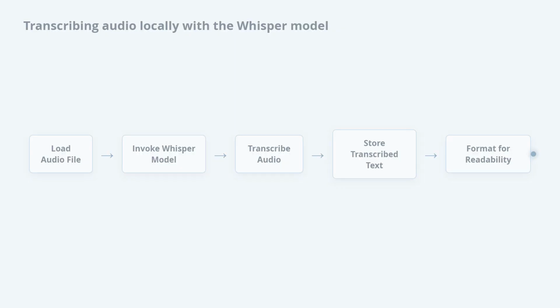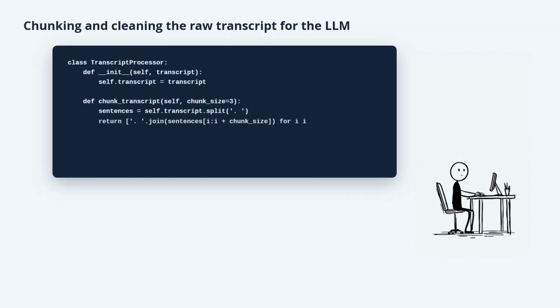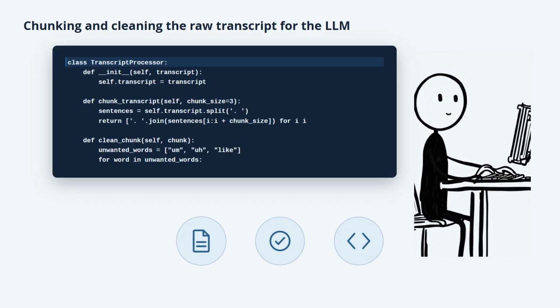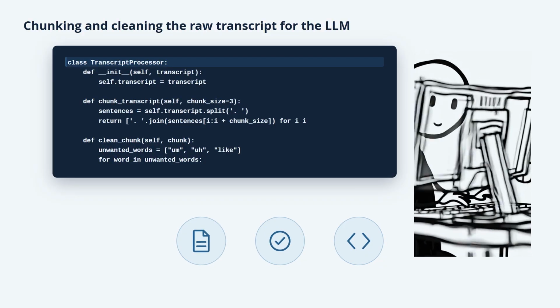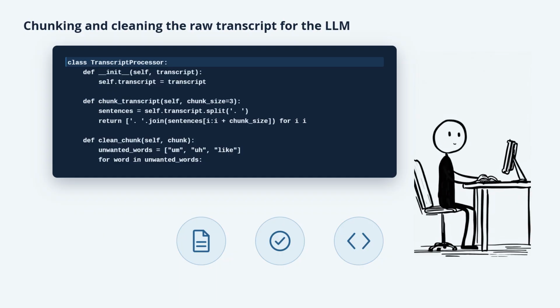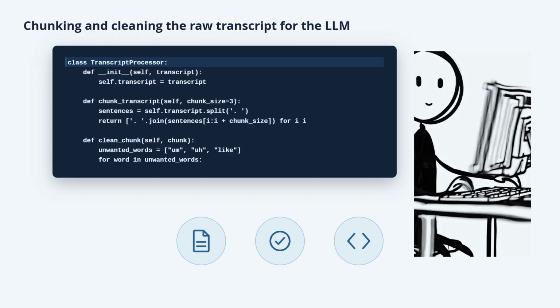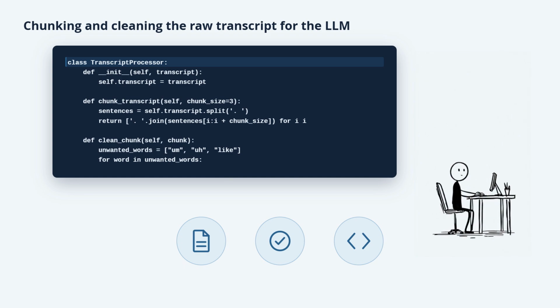In this section, we'll focus on chunking and cleaning the raw transcript we've obtained from our meeting. The primary goal here is to prepare the text for further processing, especially when we want to feed it into a language model for summarization.